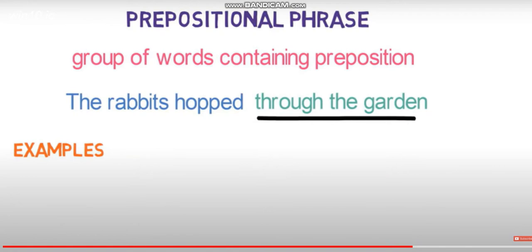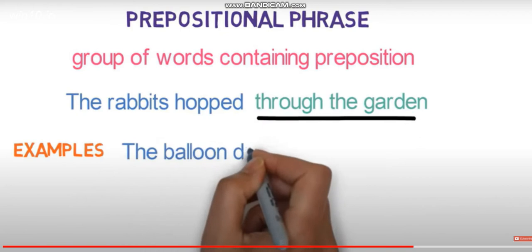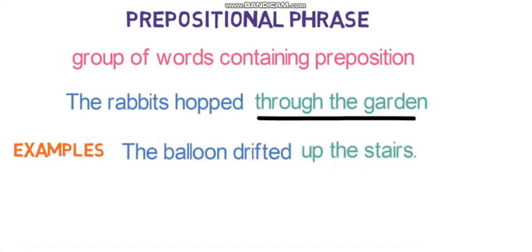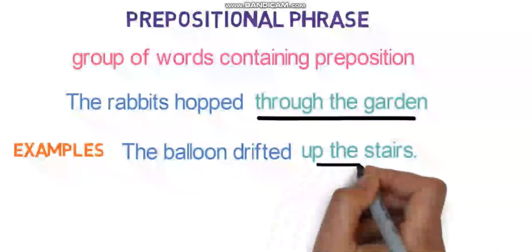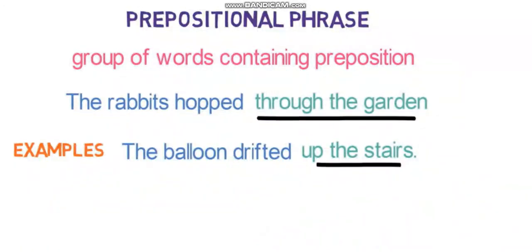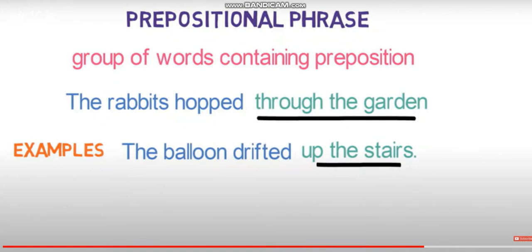The rabbit is passing through the garden. So it is showing the position of the rabbit, and that it is passing through the garden. So through the garden forms the group of words containing a preposition. Therefore through the garden is a prepositional phrase. The balloon drifted up the stairs. Here, up is the preposition and up the stairs is the whole prepositional phrase. Yes, the balloon drifted up the stairs. Here up is a preposition and the entire group of words, that is up the stairs, forms the prepositional phrase.